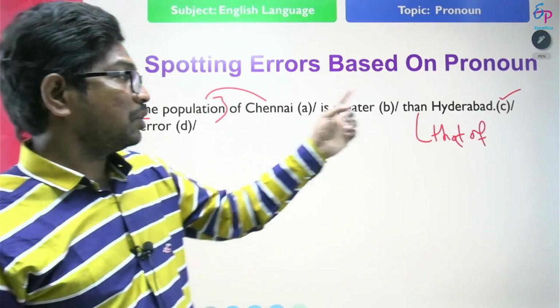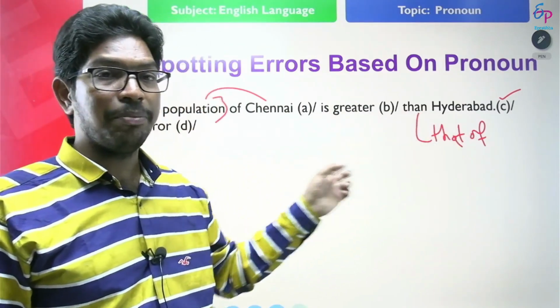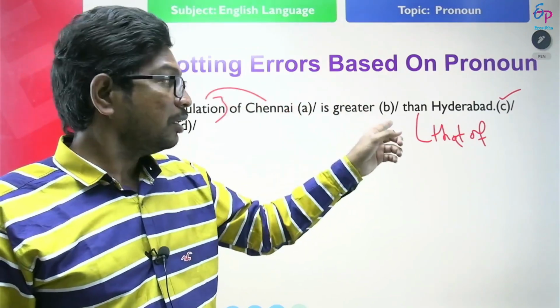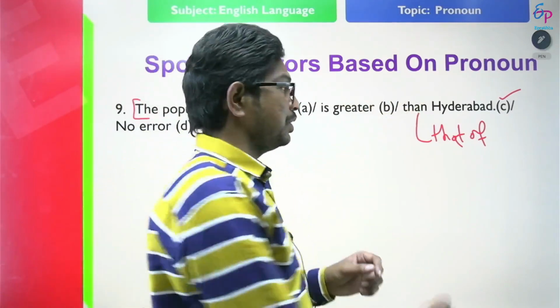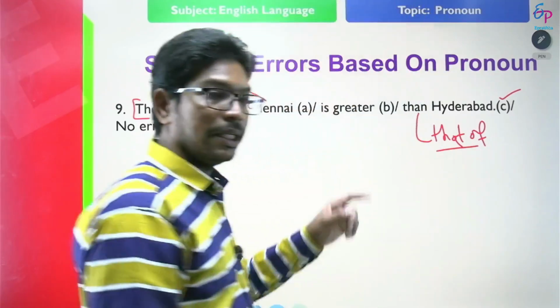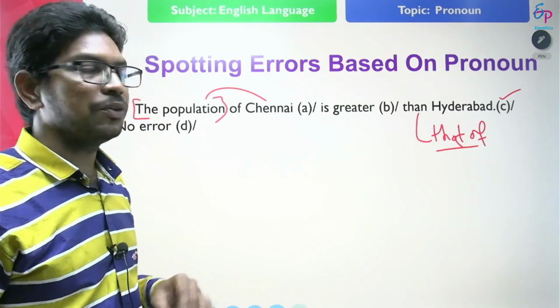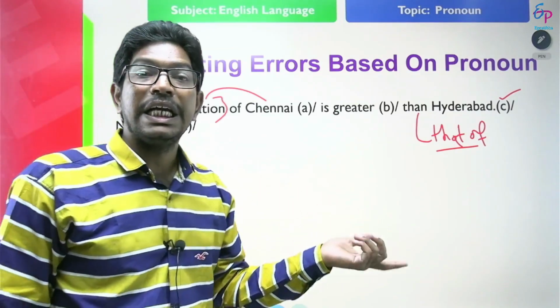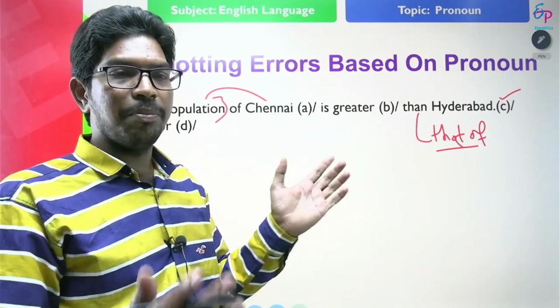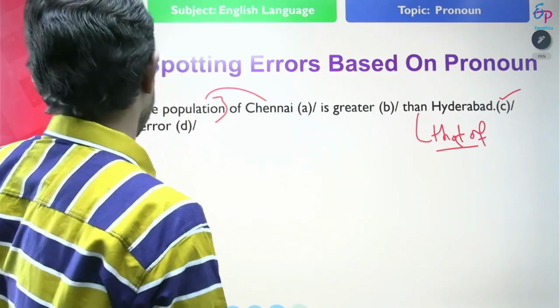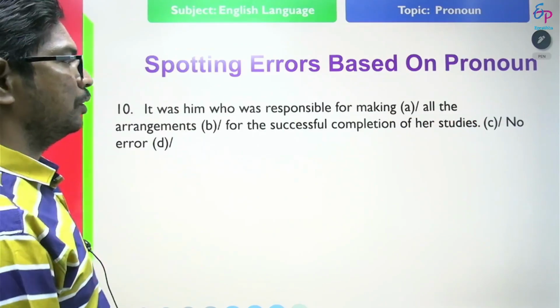We are not comparing Chennai to Hyderabad. We are comparing the population of Chennai with the population of Hyderabad. That means here that of refers to the population. So what is the correct one? The population of Chennai is greater than that of Hyderabad. So where is the error? Error is at C. Next.